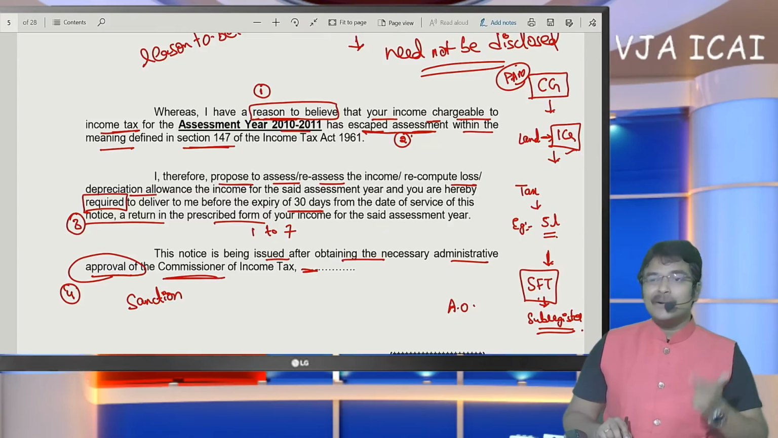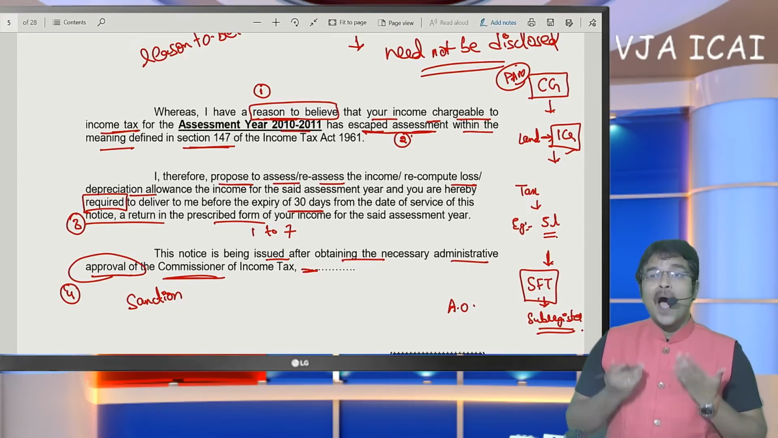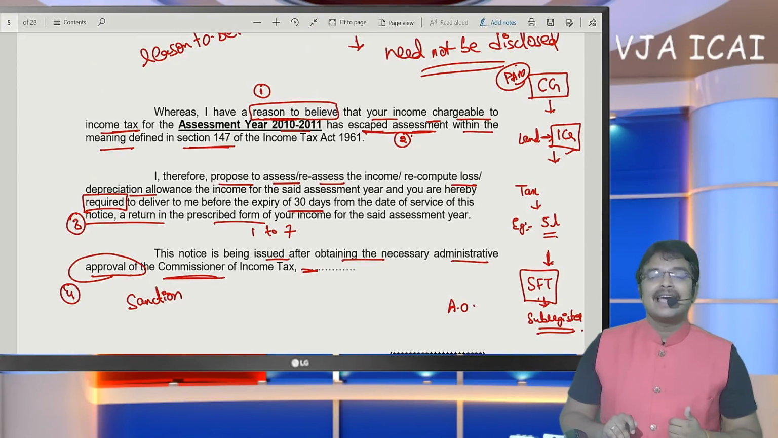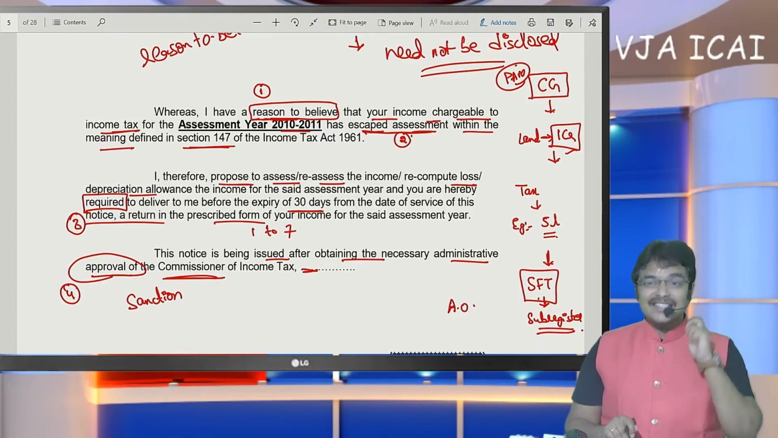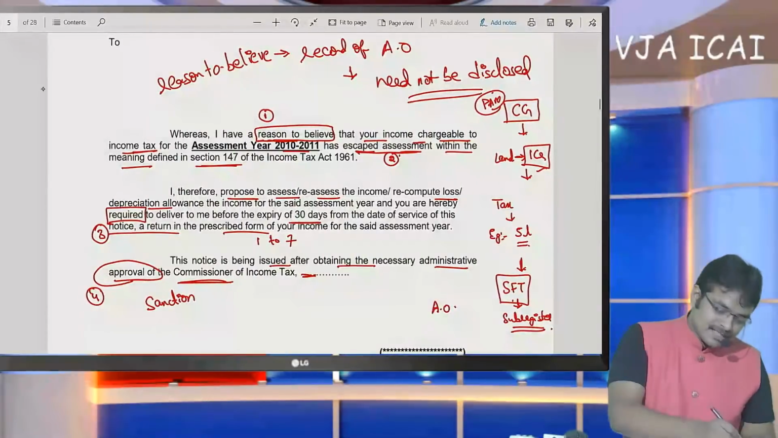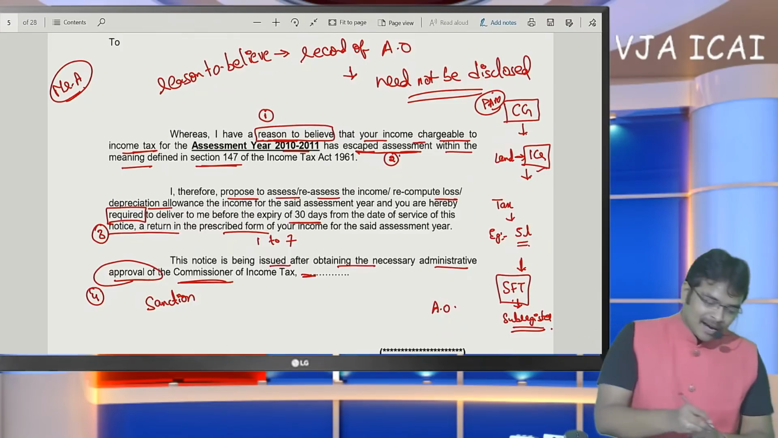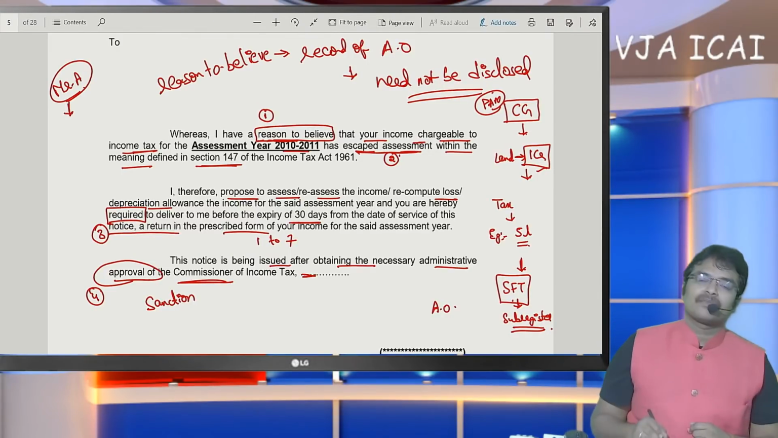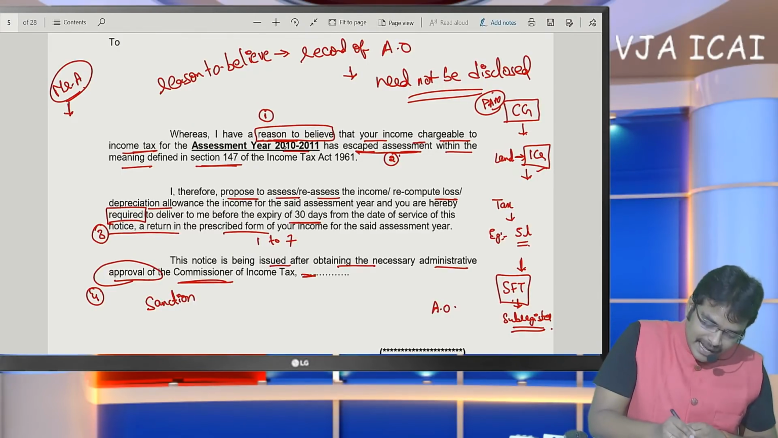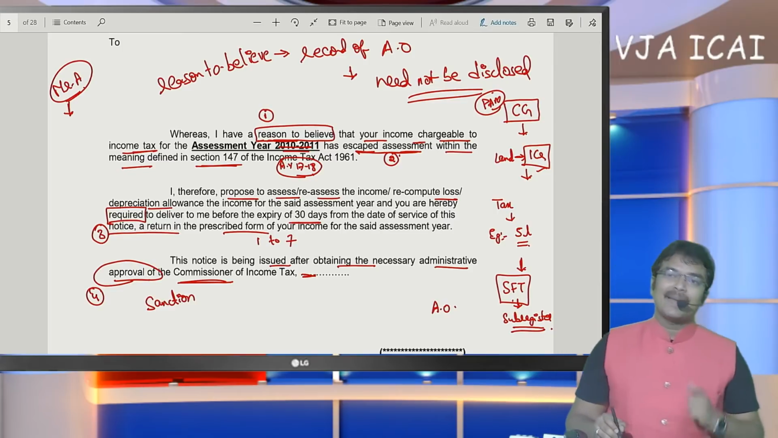Then how can SSC know that this income has escaped the assessment? Sir, SSC is the person who has earned the income. Doesn't he know how much income he has earned in that year? SSC knows it. SSC has to disclose all those incomes. After receiving this notice, for example, if this notice is received by Mr. A, let me take an example that this is relating to assessment year 17-18.